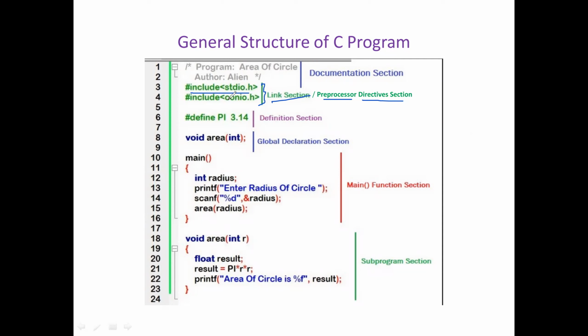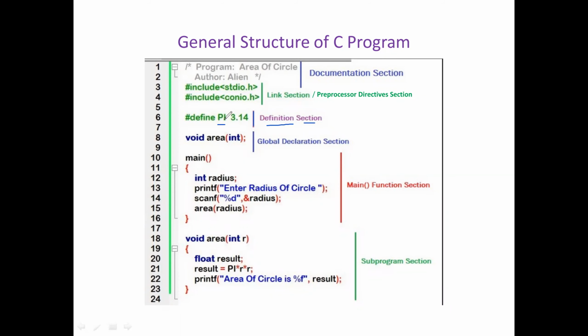Here we have library header files or other files, subprograms to your program, which you have placed in some other file that you can link here. We have another section called the definition section, where you can define pi equal to 3.14.